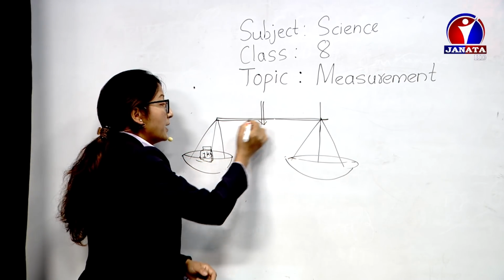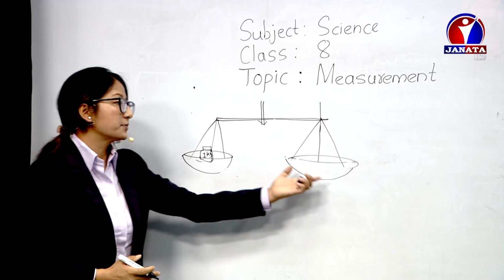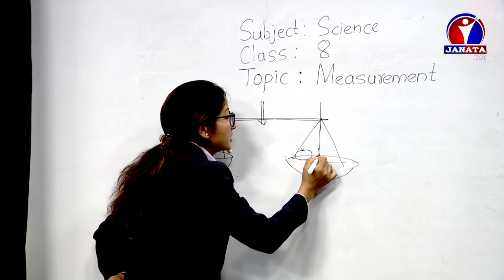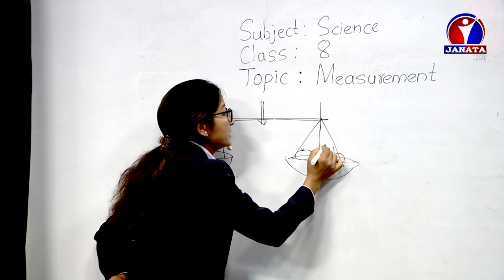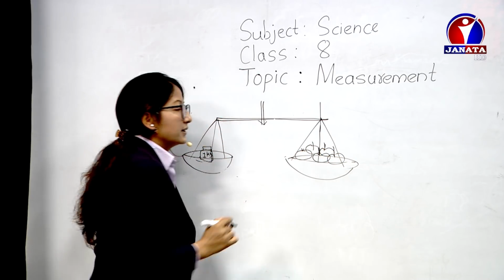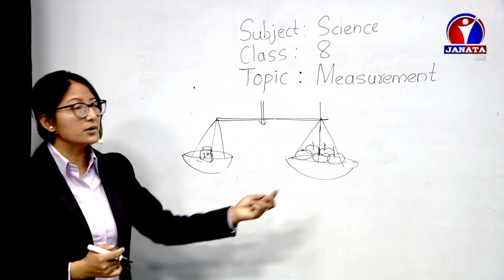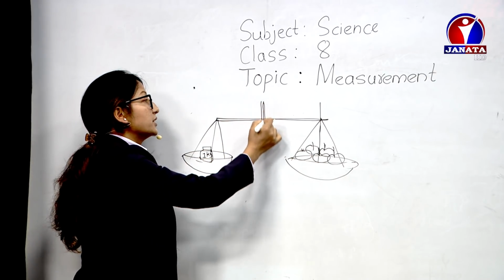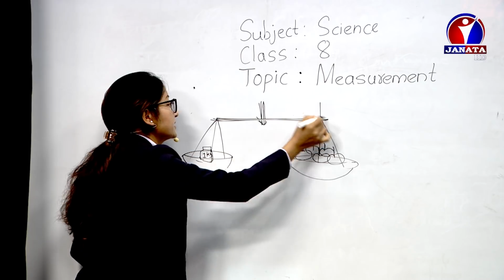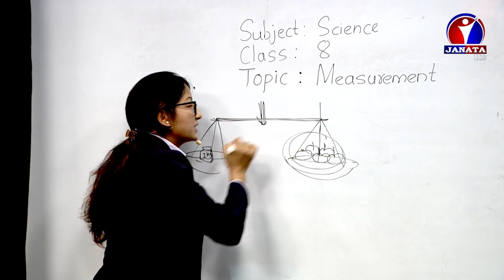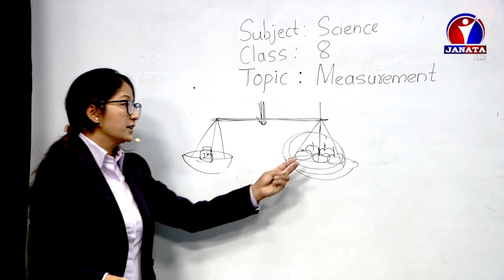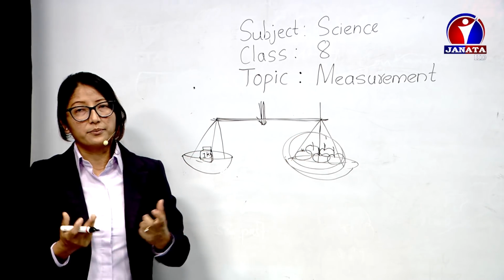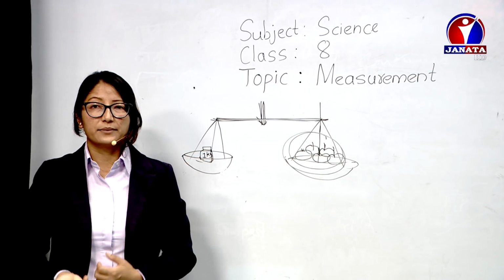In the beginning, it may not be balanced. This pan might be a little down or a little up. And he'll go on adding the amount of material that you wanted. Suppose you're trying to get some apples. He'll go on adding the amount of matter in the other pan of the balance. And as it comes to the equilibrium point, as it gets balanced, then he will come to the conclusion that this much apple, maybe 4 or 5 in number, it depends, is equal to 1 kilogram. And he gives you the same amount of apples. So that is 1 kg mass.